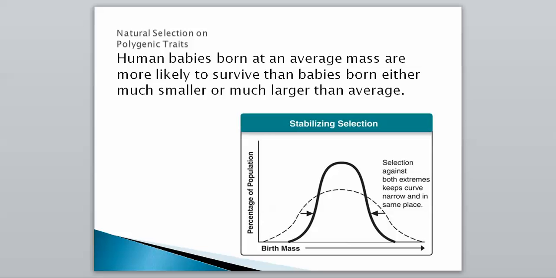Usually with traits, it's pretty spread out. However, if you're a baby that's born too small or too big, you're less likely to survive. So most of our babies are born in this middle range. Over time that has been more advantageous, so the genes that have been passed on are for babies born at an average weight. So that is stabilizing selection. It kind of pushes everything in and stabilizes it.